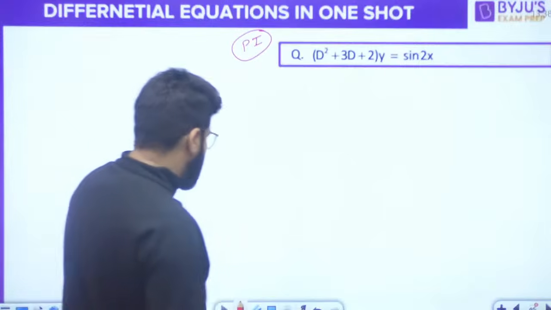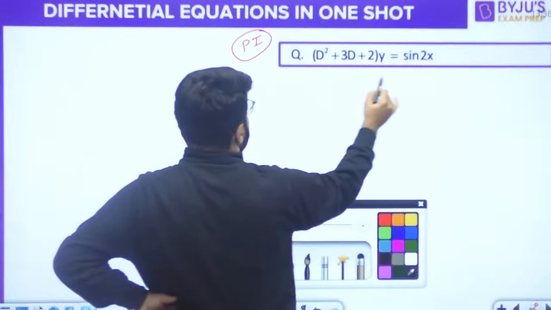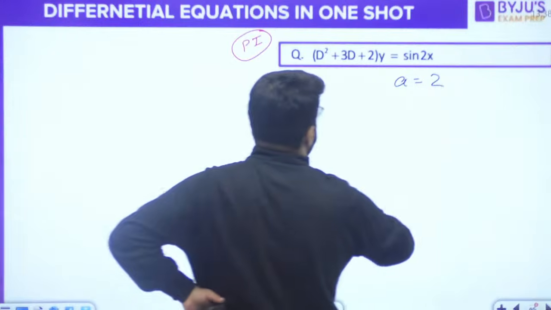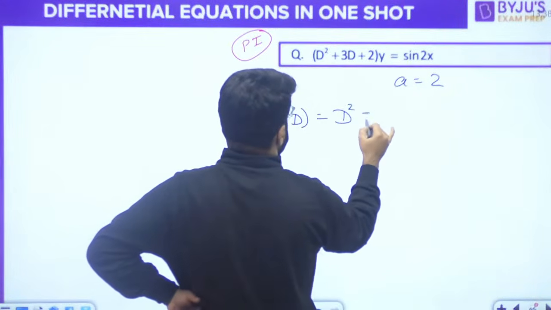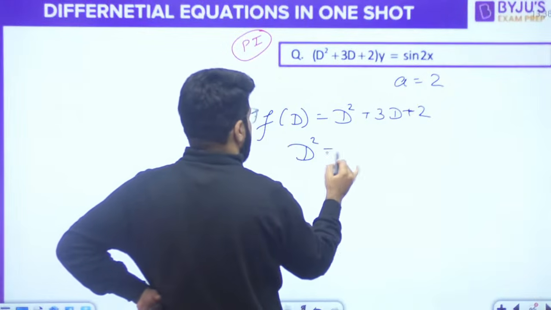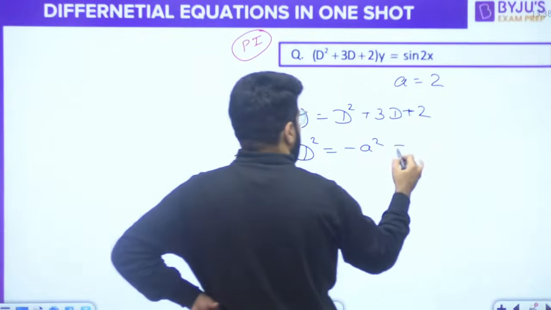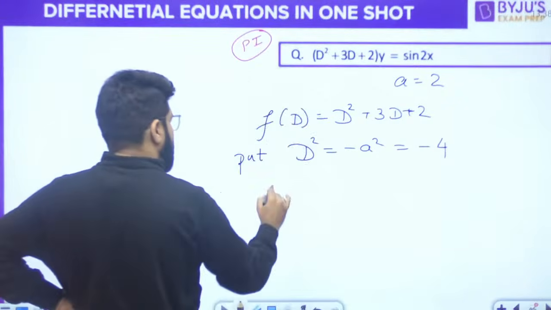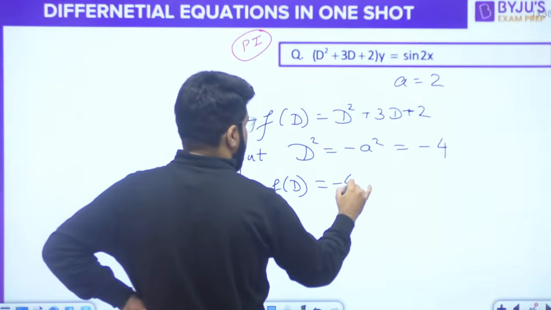Okay, so let's write down: we have sin 2x and a is equal to 2. What is the f(D)? D square plus 3D plus 2, and you will have to put D square equal to minus a square. That will be minus 4, right? So after the substitution, f(D) will become minus 4.